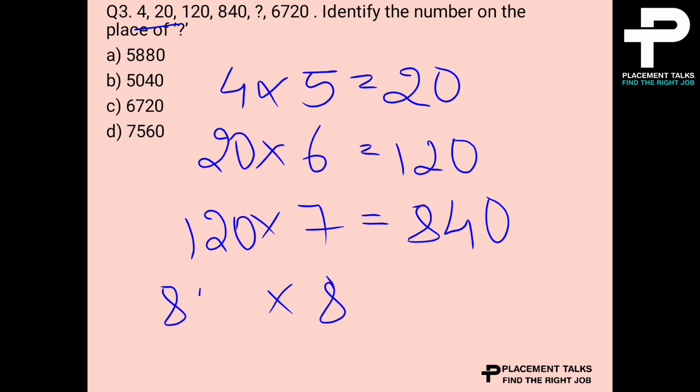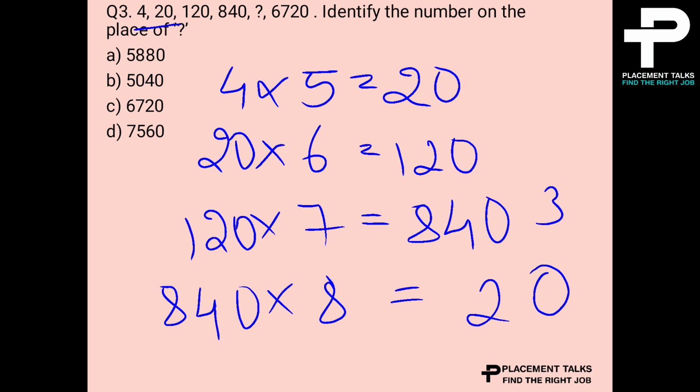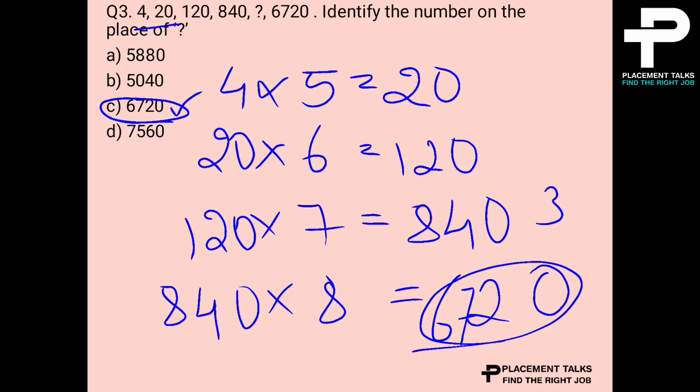So 840 into 8 will be, 8 zeros is 0, 8 4s are 32, and 8 8s are 64, 65, 66, 67. So 6720 will be the next option. The option C is the correct answer.